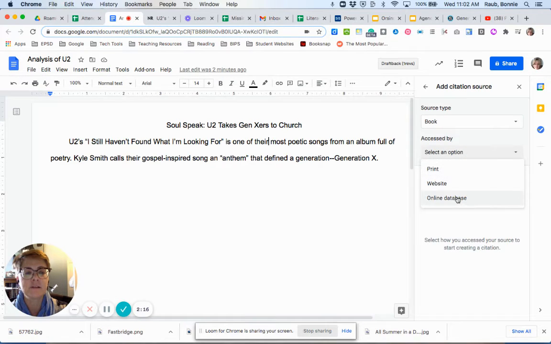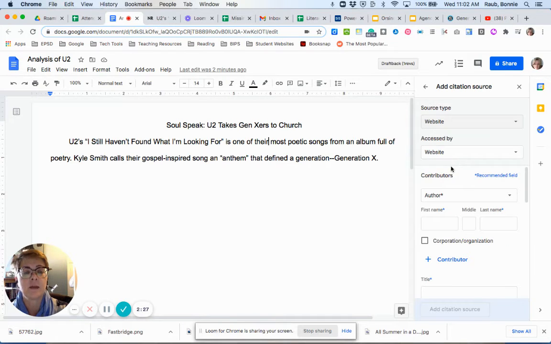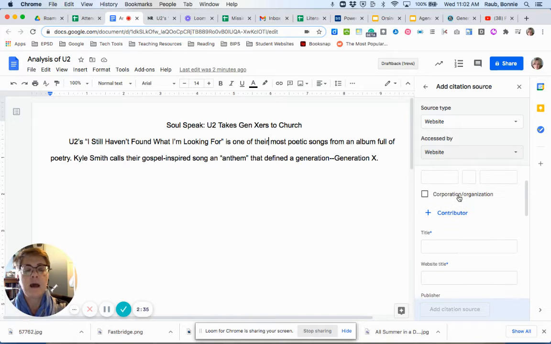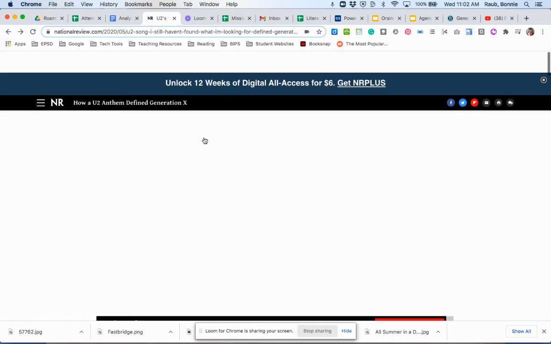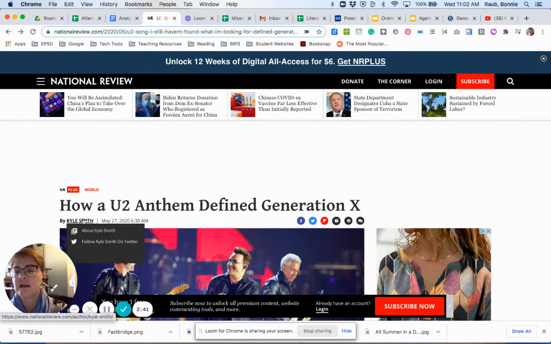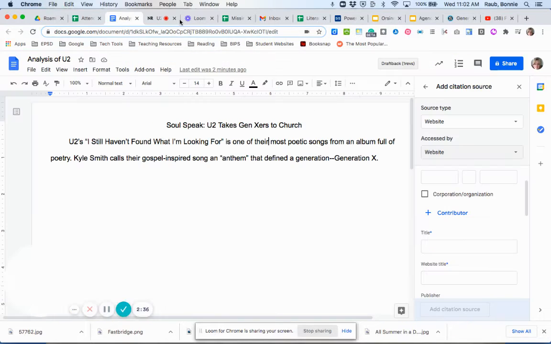So I have to select what source type here first. I am borrowing from a website, so I'm going to click on website. If you're borrowing from a book or a journal or a magazine or some other source, you would indicate that. My article, which I'll show you right here, got to scroll to the top, sorry about that, does have an author. His name is Kyle Smith.